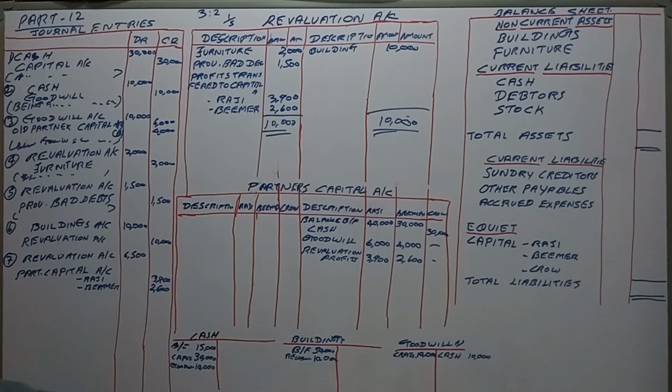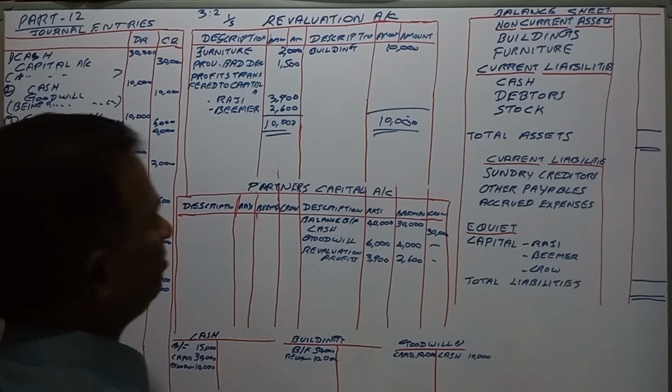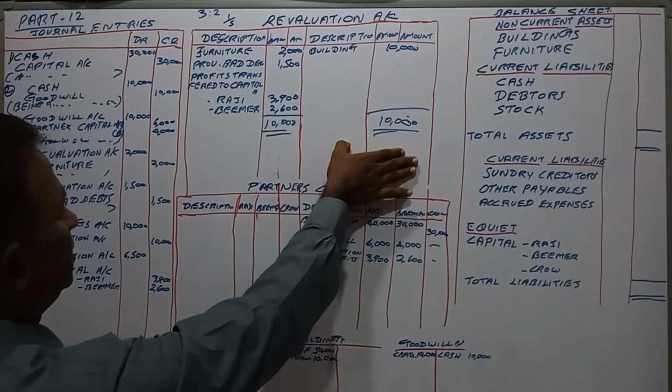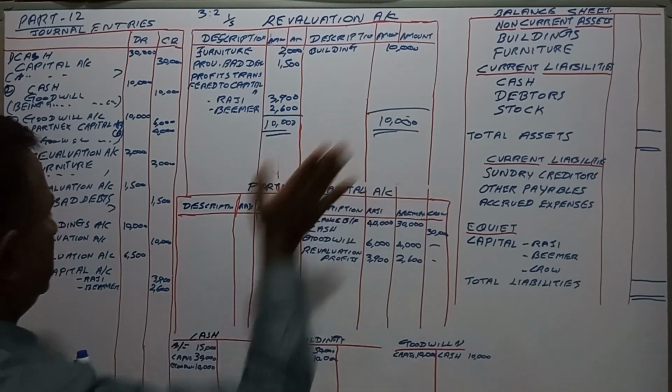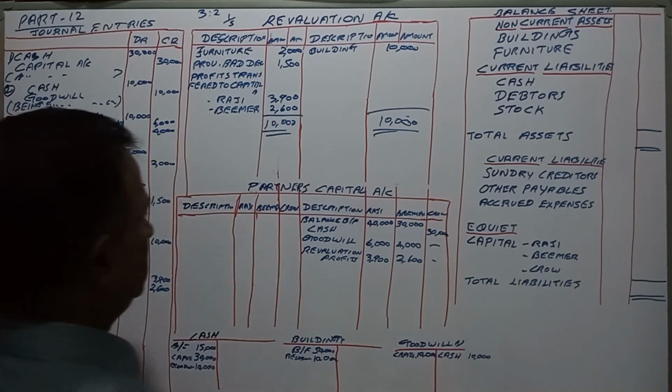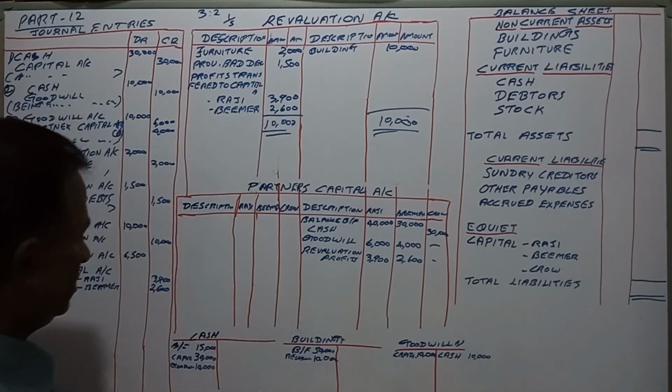And we have to show the opening balance sheet also. We have balanced the revaluation account, given the journal entries and the ledgers. Now we are going to prepare the balance sheet. For that we have to balance the accounts.